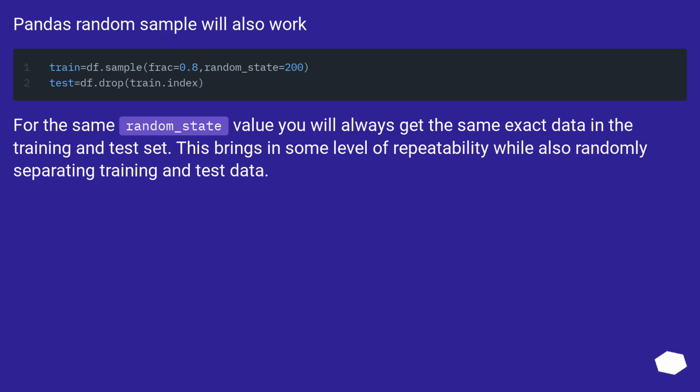Pandas random sample will also work. For the same random_state value, you will always get the same exact data in the training and test set. This brings in some level of repeatability while also randomly separating training and test data.